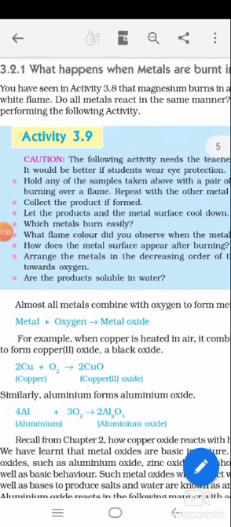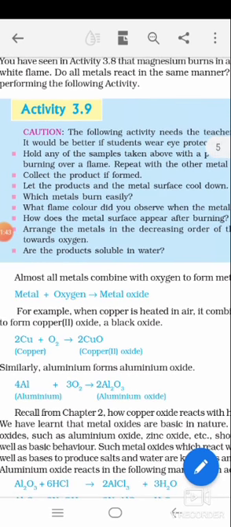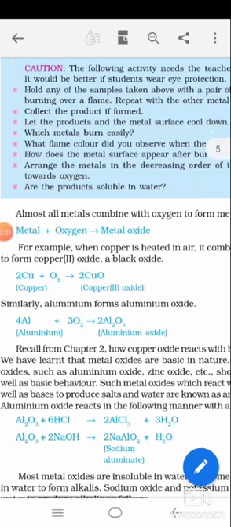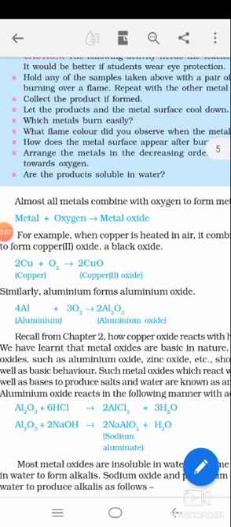Also, magnesium, which is a metal, will react with air and give a white dazzling flame. That would be visible to us, but due to lack of facilities we cannot conduct that experiment. So remember, magnesium reacts with air and produces magnesium oxide, with a white dazzling flame. Now please come again: metals react with oxygen to form metal oxide. This is our basic idea.